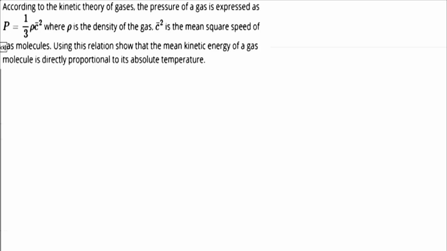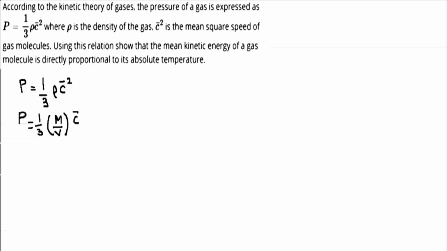So first of all, let us write the expression given in the question. It is given as P is equal to 1 upon 3 rho C square. Now basically we have to obtain this expression in terms of temperature. So as we know, density is given by the relation of mass upon volume.